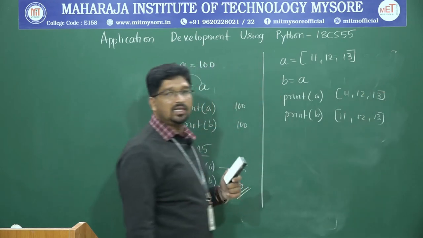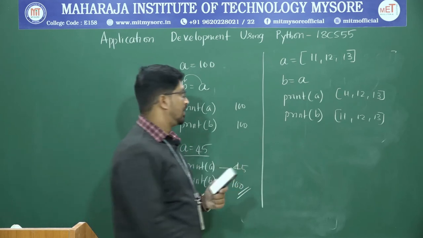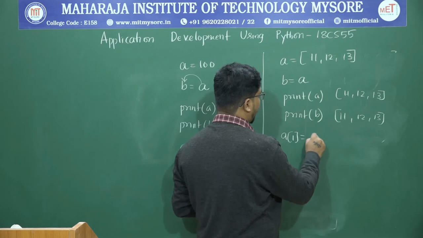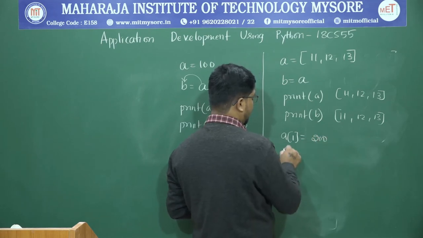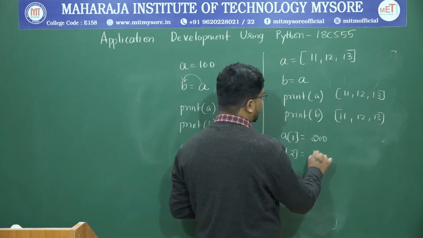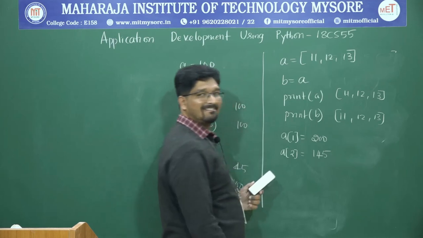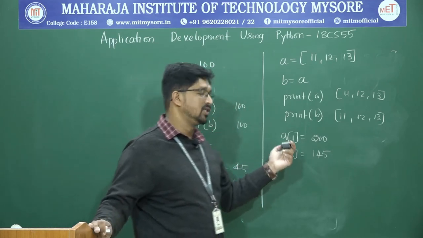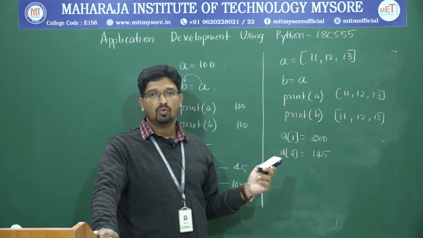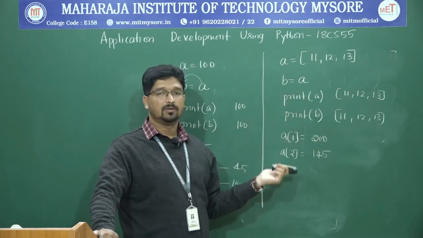Let us say I want to change some of the elements of a. Let us say I want to change a of 1. Instead of 12, I want to have 200. Instead of a of 2, instead of 13, I want to add 145. This type of change will be accepted in a list, because lists are mutable. You can change the elements.